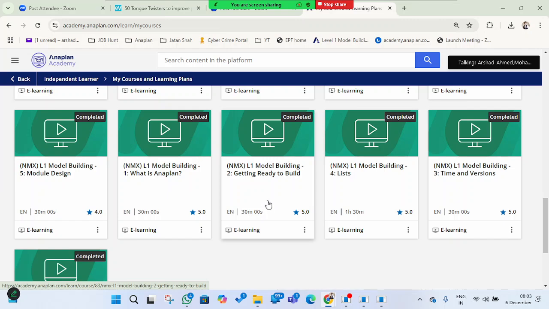For that reason you don't face any problem, because now those who are creating accounts after the update need to complete the Anaplan Way first. Then they can get into level 1 and level 2. Oh, okay, yeah, now this was happening actually.